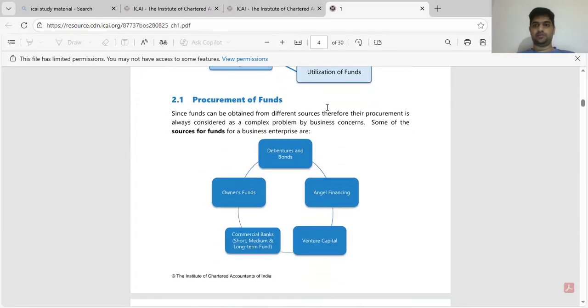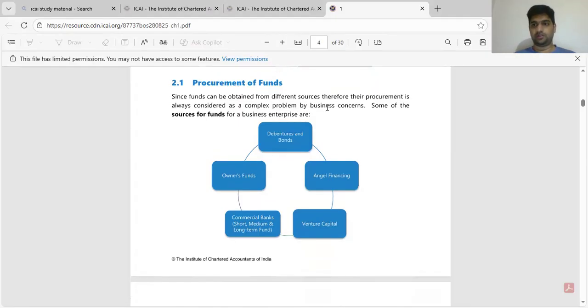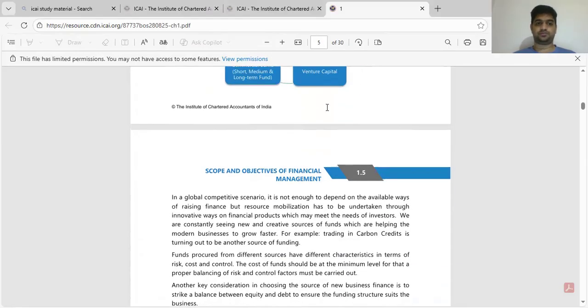Procurement of funds: from where will you bring the money? You can bring the money from the owner. If I am starting the business, I will bring it from my own sources. I may have to borrow the money. It can be through commercial banks, or through debentures. It can be through venture capital, through angel financing, etc. There can be multiple sources, which we will cover in a later part of the chapter.